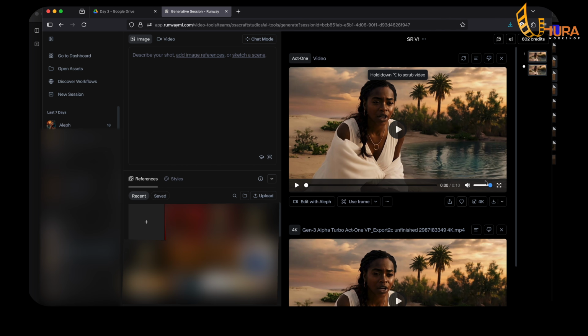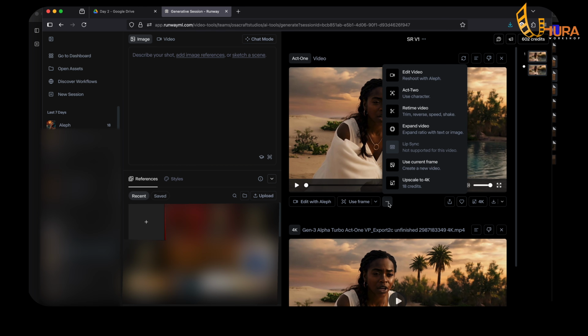Every video you generate using Runway, you have these options down here. So if you check this action tab or these three ellipses that says action, if you click on it, you will see other options here, right? So this is reshoot with Aleph Act 2. Like I said, they have Act 2 now. But at the time I did this video, it was Act 1. If I click on Act 2, it will bring me here.